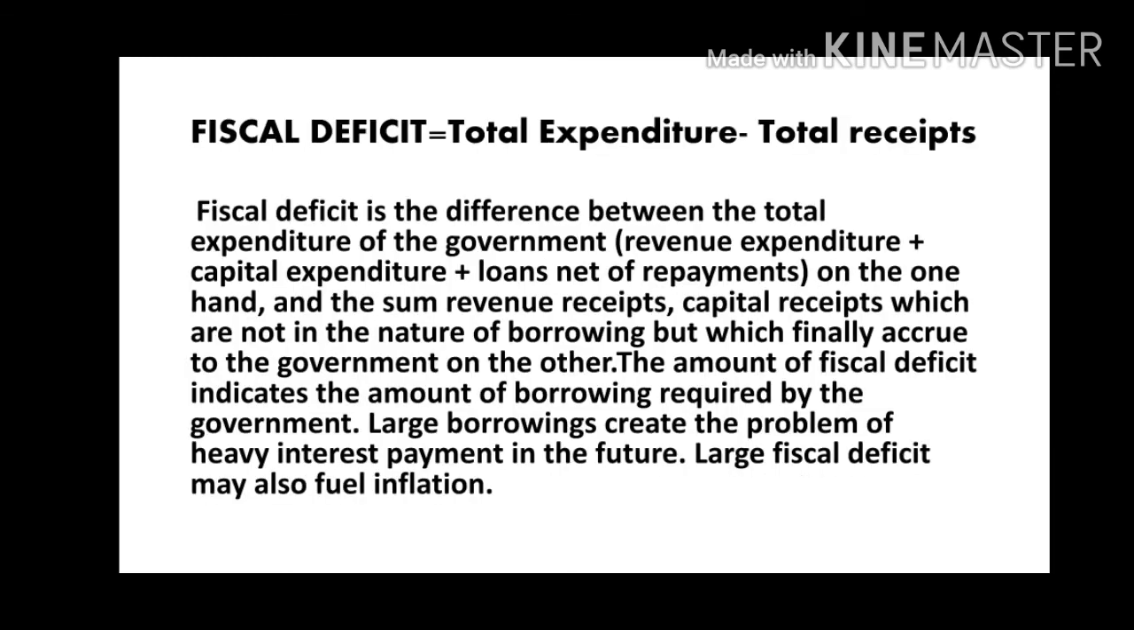Fiscal deficit. Fiscal deficit is the difference between total expenditure and total receipt. Total expenditure includes revenue expenditure, capital expenditure and loans net of repayment. The amount of fiscal deficit indicates the amount of borrowings required by the government. Large borrowings create the problem of heavy interest payment in future. Large fiscal deficit may also fuel inflation.